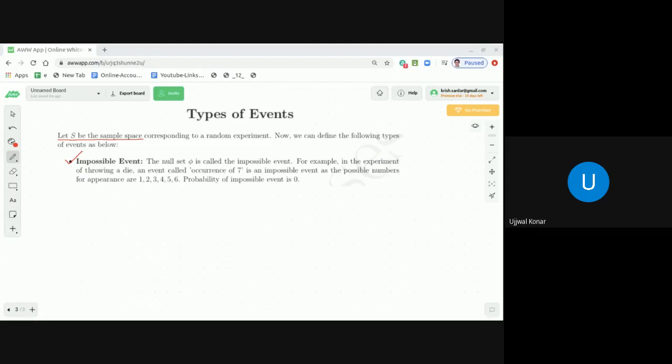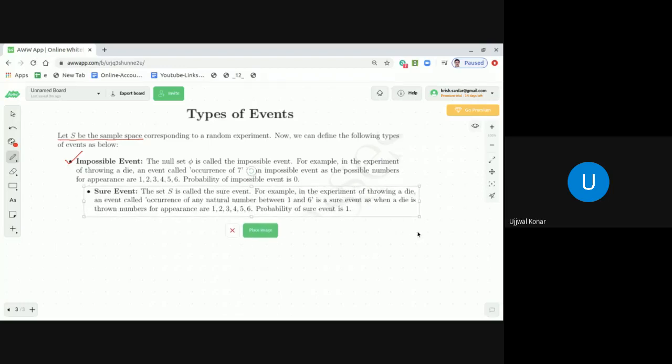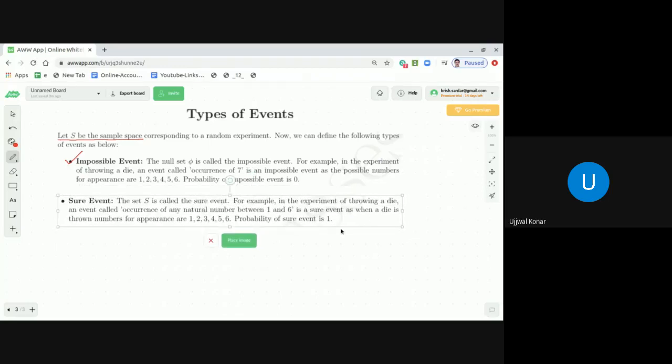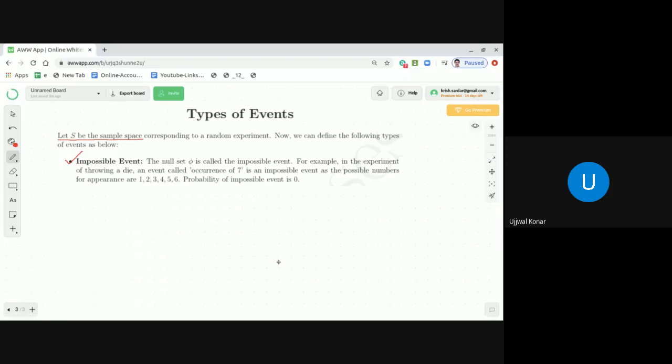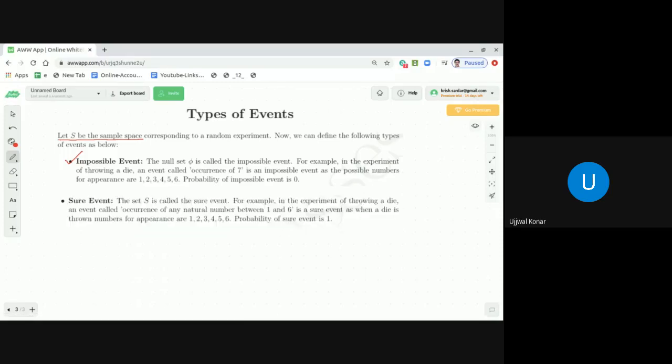Now the next one is exactly opposite to that impossible event, and that is called the sure event. What is a sure event? Let me tell you one example of a sure event before I proceed further. Suppose I toss a coin, and tossing a coin is a random experiment, and I'm telling you, dear students, my event is either a head or a tail. Then you tell me, sir, it's 100% it will come, sir. So then the probability of this is 1.